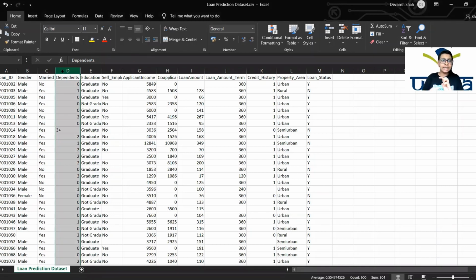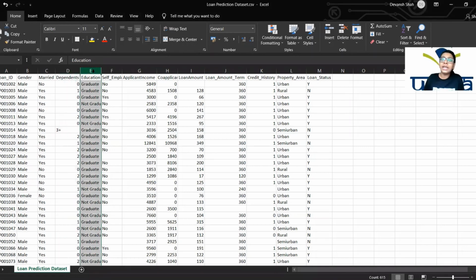What do you mean exactly by dependents? Let's say you are married and you have two children and a wife, or a husband. So dependents means if you are applying, then the husband and the two children, that is you have three dependents on your home loan, right?